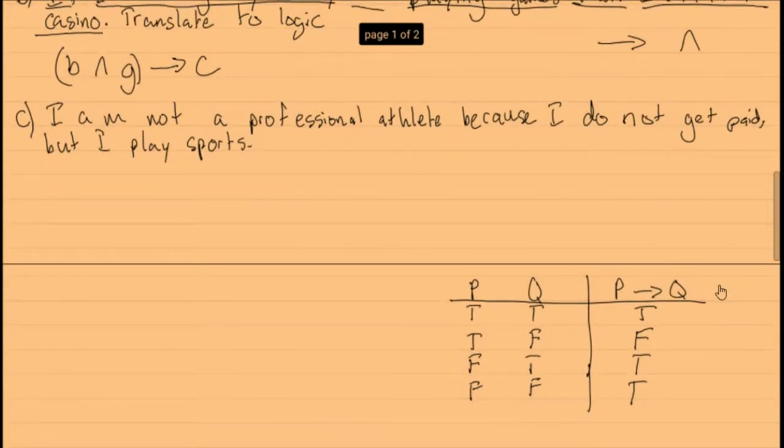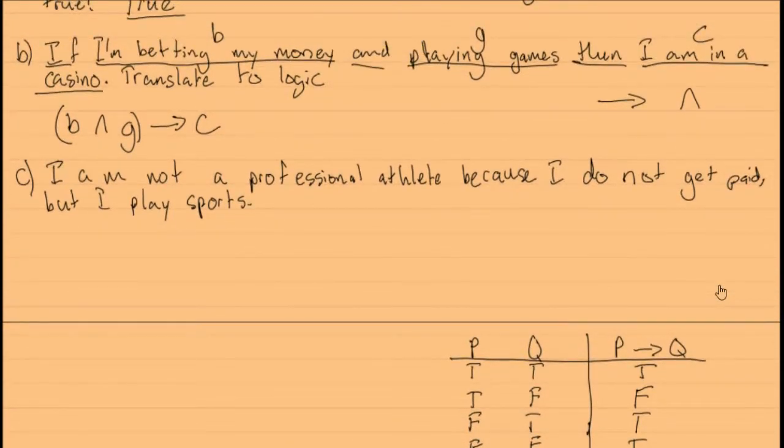Alright, so let's look at one more translation here. I am not a professional athlete because I do not get paid, but I play sports. So here we have I am not a professional athlete as our first proposition. So this one's a little trickier because it seems to be that the result of the implication is right at the front of the statement.